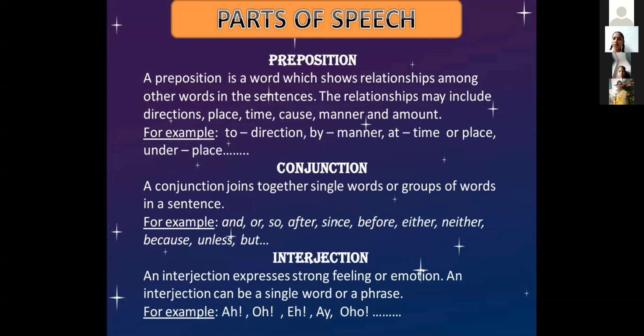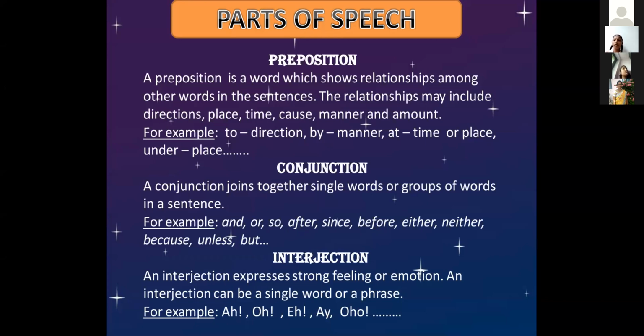If you want to join both the words, you use a conjunction. What is the conjunction here? And. Milk and bread. So a conjunction joins together single words.